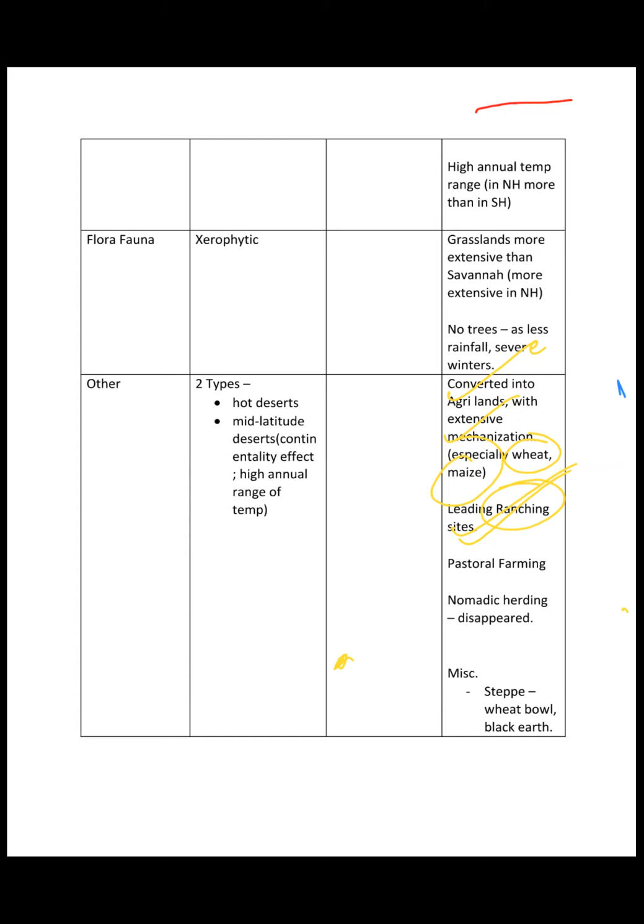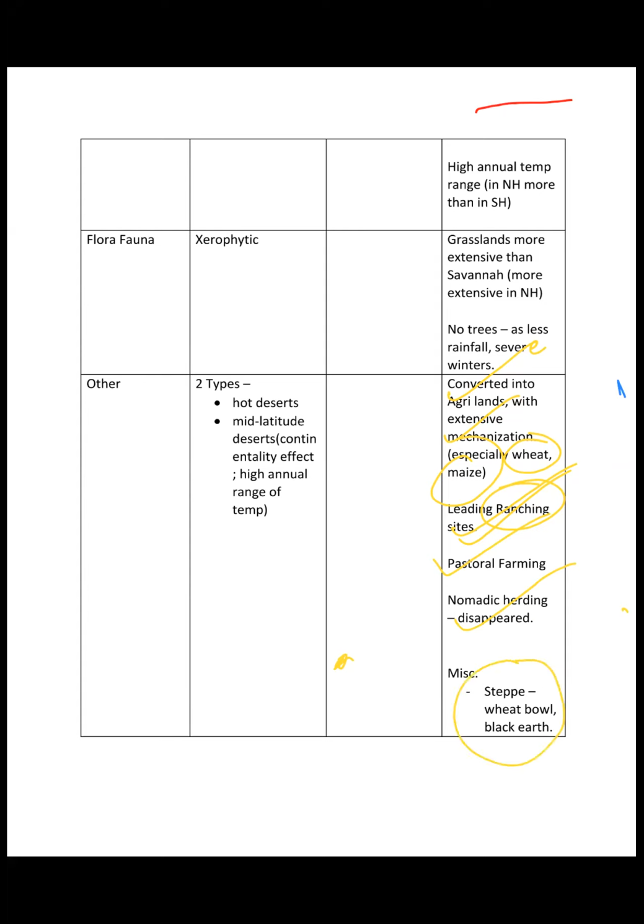So slaughterhouses are developed, right? Then pastoral farming is very dominant, right? Nomadic herding was once very dominant, when nomads roamed from one place to another, but it is disappearing now, or it has disappeared, right? So it is not a very major economic activity now, right?